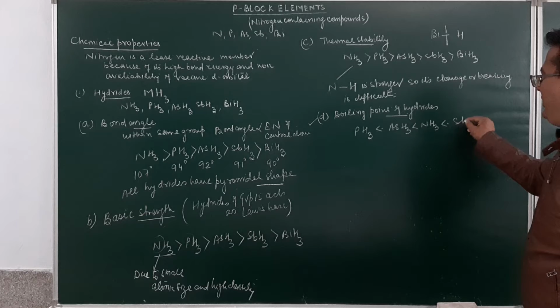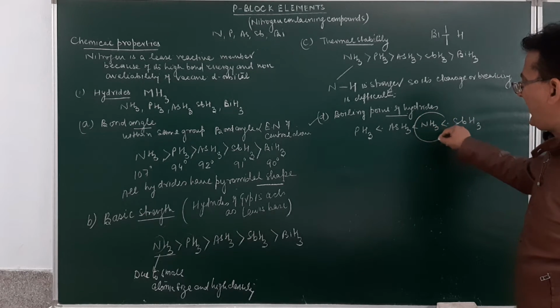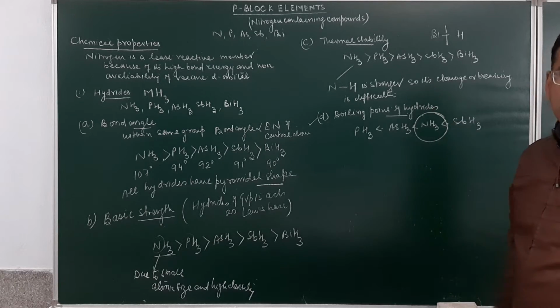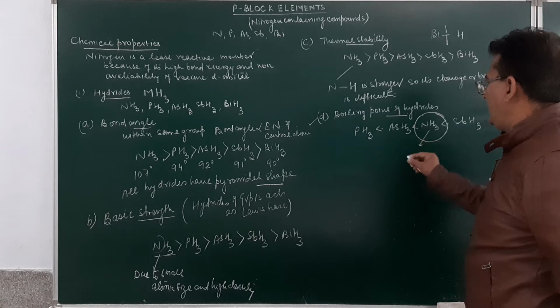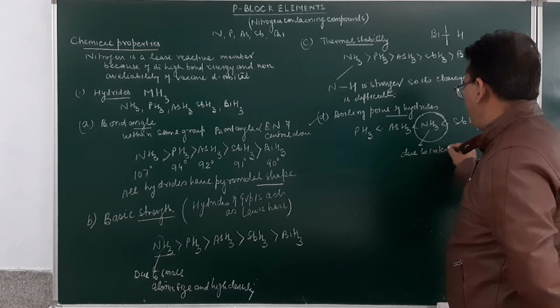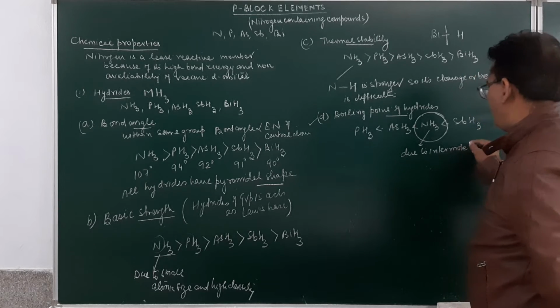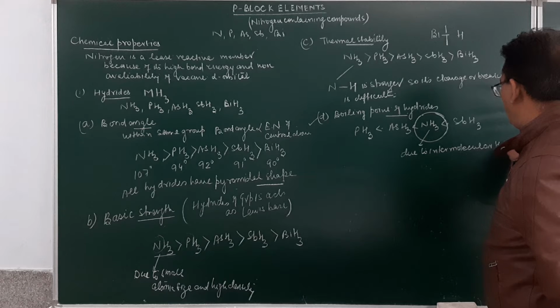So you must have seen over here that the boiling point goes on increasing, but the exception is that of ammonia. Why does ammonia have a higher boiling point? It is due to intermolecular hydrogen bonding.